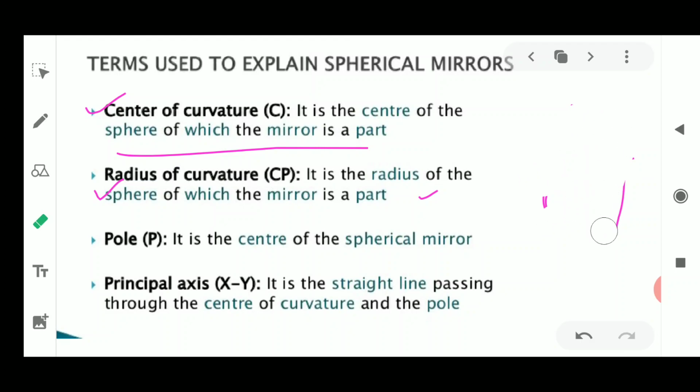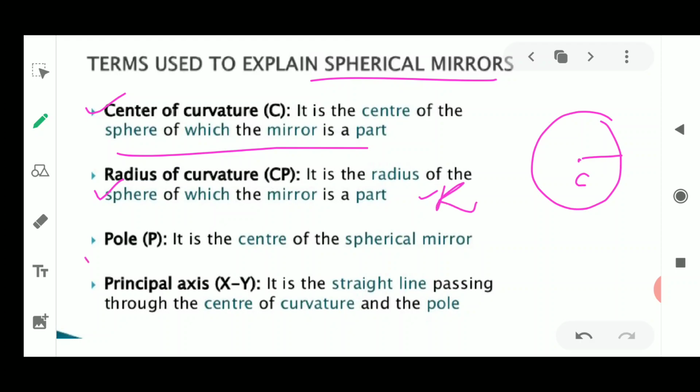I am just repeating it again and again, as we know that this curved surface is always a part of a spherical mirror. It is always a part of a sphere. Now if this center is known as C, the radius of this is known as the radius of curvature. This is also known as CP, and sometimes it is also written as R.